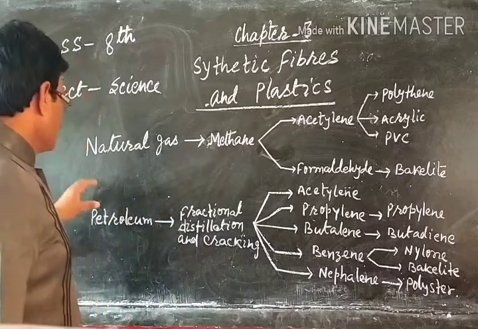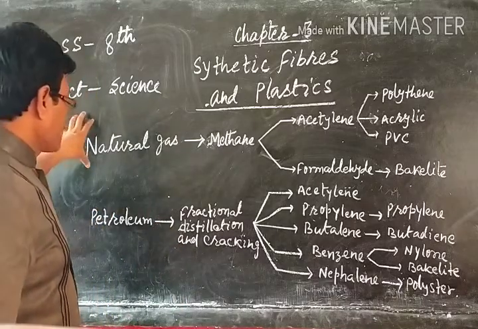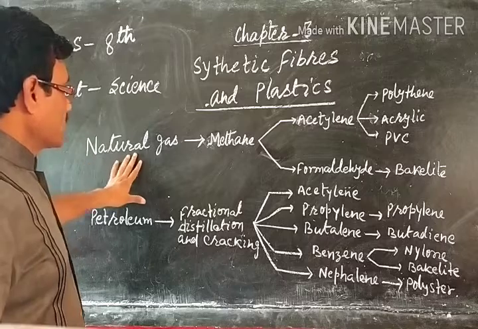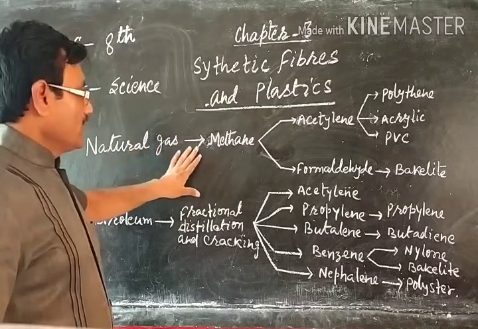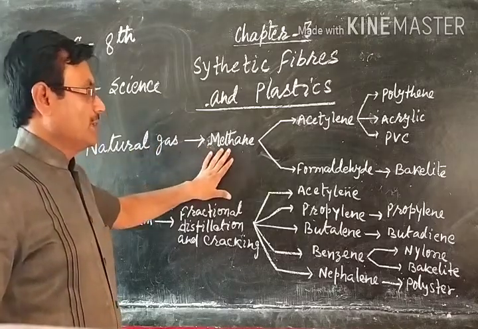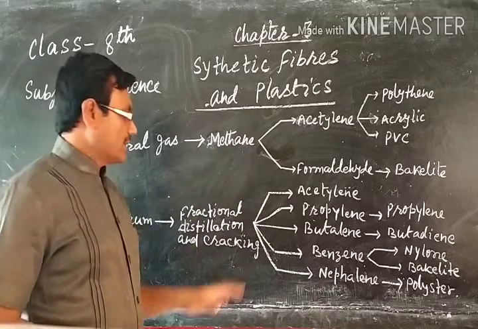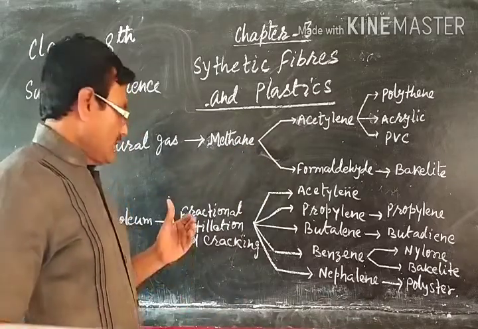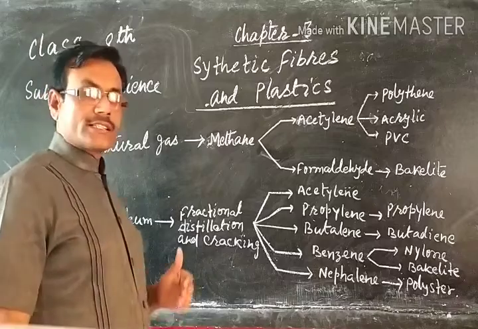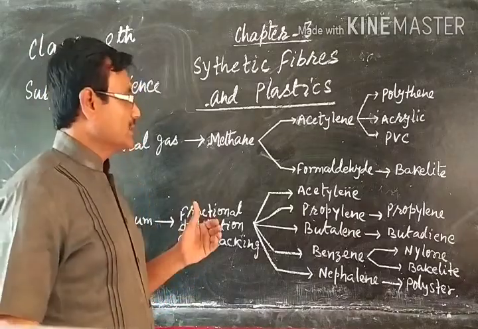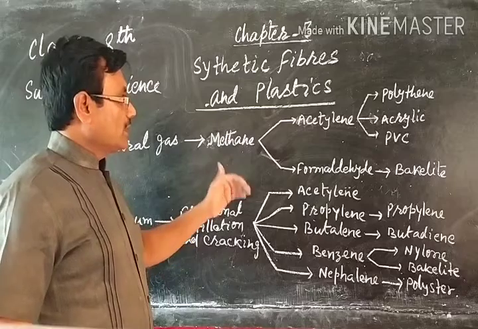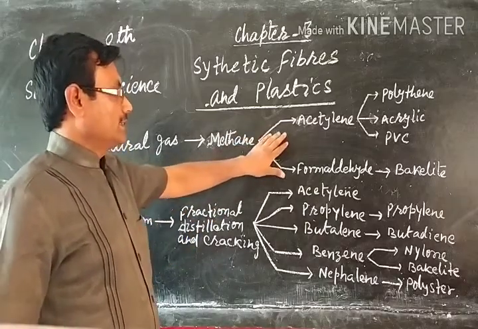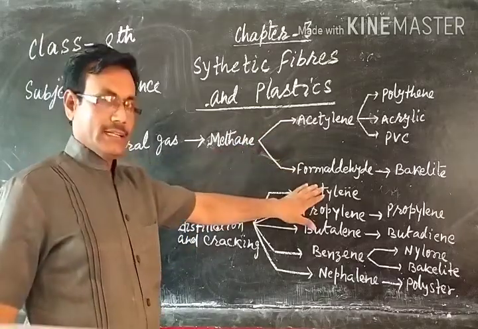As in the first picture, you see that natural gas, which is producing methane, and methane is again cracked in fractional distillation, you find acetylene as well as formaldehyde.